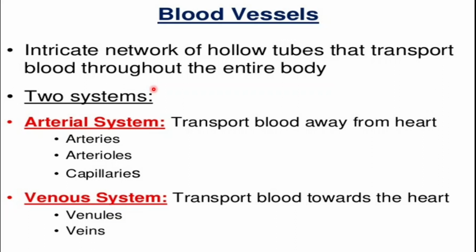We have two sets of blood vessels in our body. One set is known as the arterial system, and the other set is known as the venous system. In the arterial system, we have the arteries, the arterioles, and the capillaries, and these blood vessels carry the blood away from the heart. In the venous system, we have the venules and the veins, and these blood vessels take the blood towards the heart.